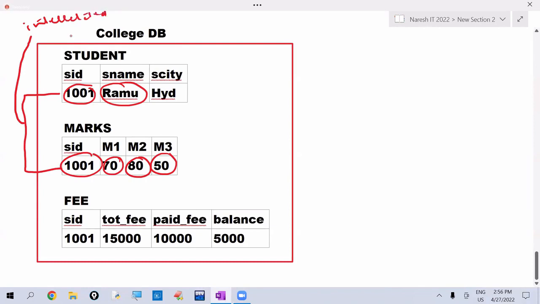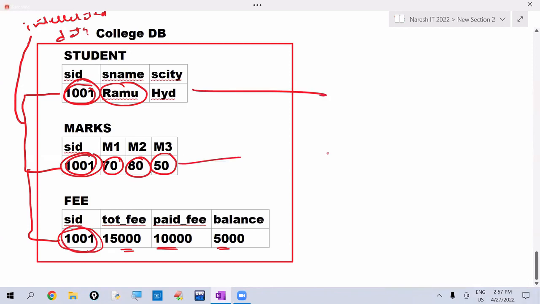This is what? Interrelated data. And the same person's fee details are there. Same 1001 person Ramu. Out of 15,000, he paid 10,000. His balance is 5,000. So now this record, this record, this record, all these three records are belonging to the same person Ramu.